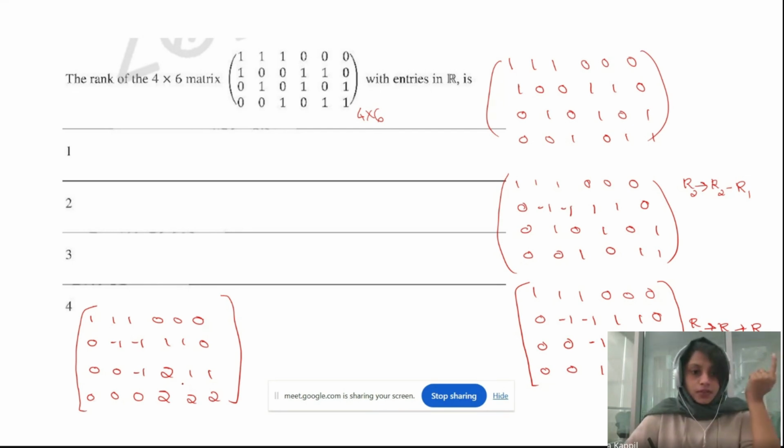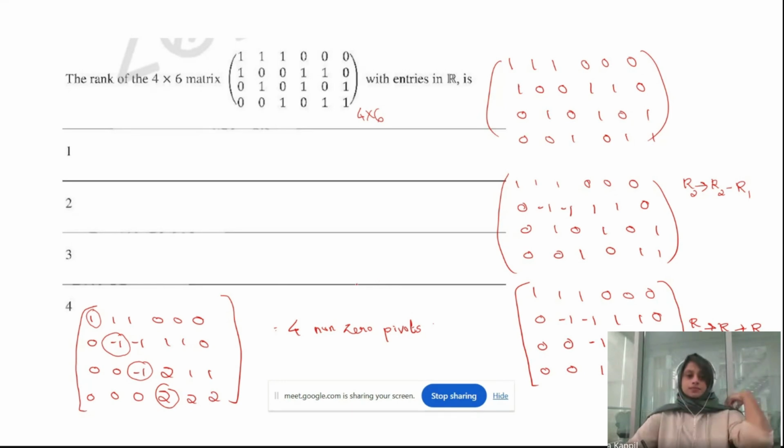Now check. Can we do something else? No, I think this is the last form of this matrix, right? So now see what is the number of non-zero pivots. This one is a pivot, this is a pivot, this is a pivot, and this one. So there are 4 non-zero pivots. Or else you can check the number of rows with non-zero entries. There are 4 rows with non-zero entries, so the rank should be 4. So this is the correct option.